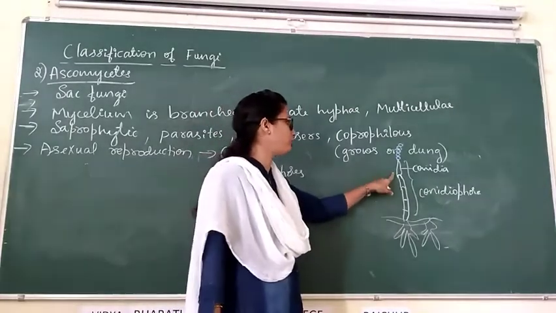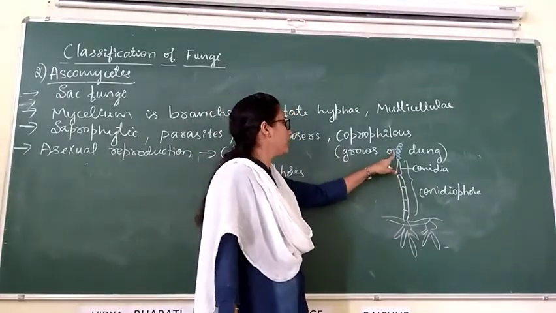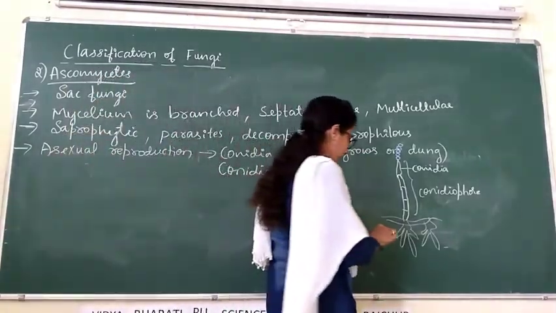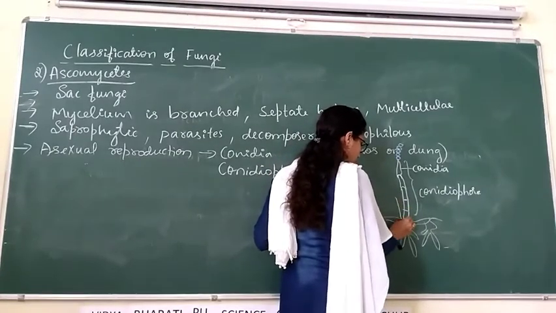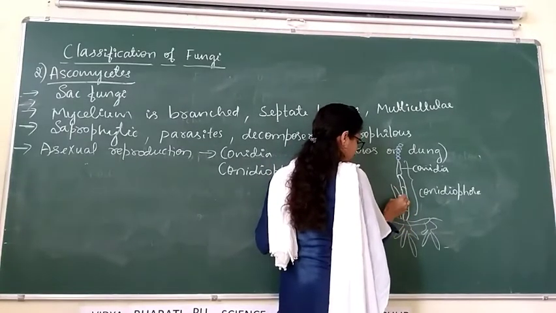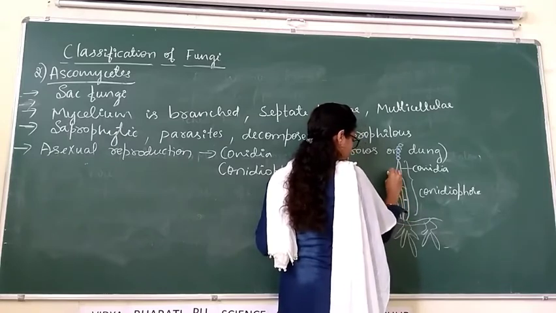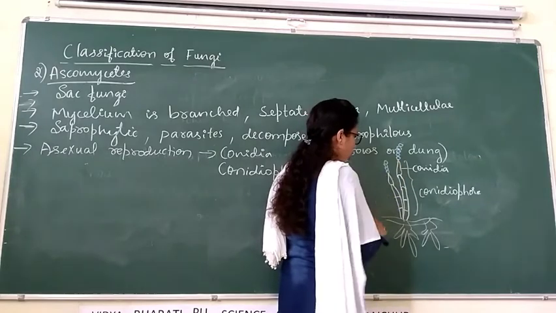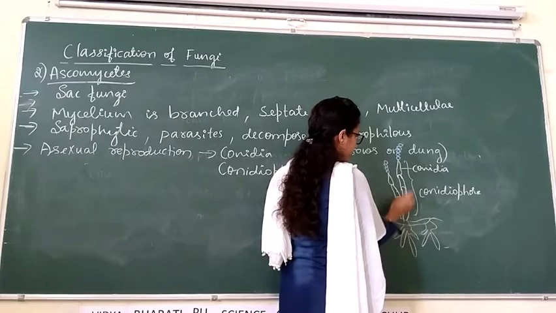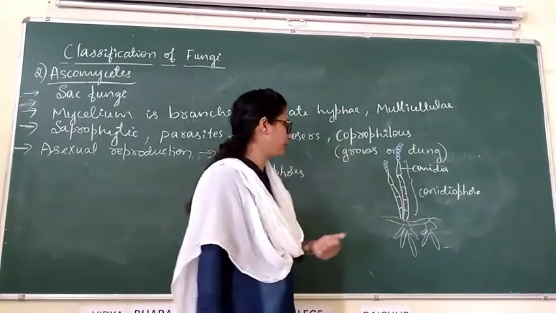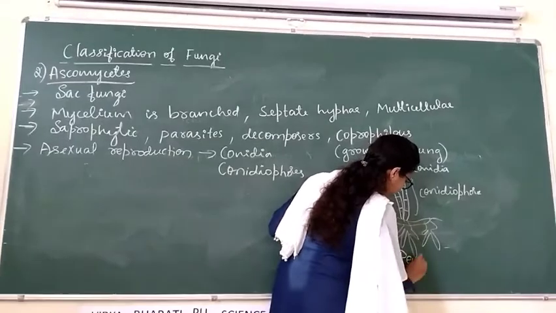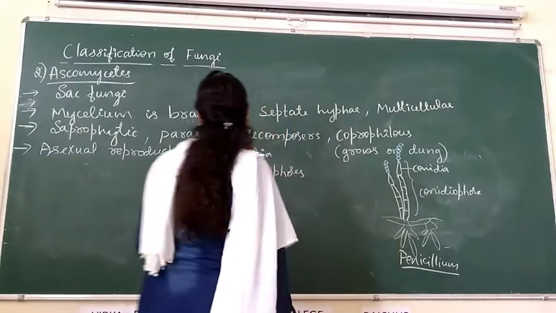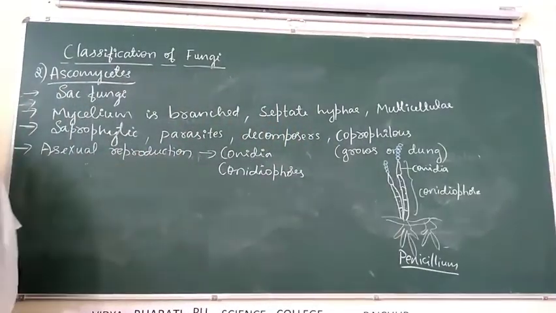At the tip of the conidiophore, conidia are present, and conidiospores are produced exogenously. Here also hyphae is branched like this. This is the structure of Penicillium. Penicillium is the best example for Ascomycetes.